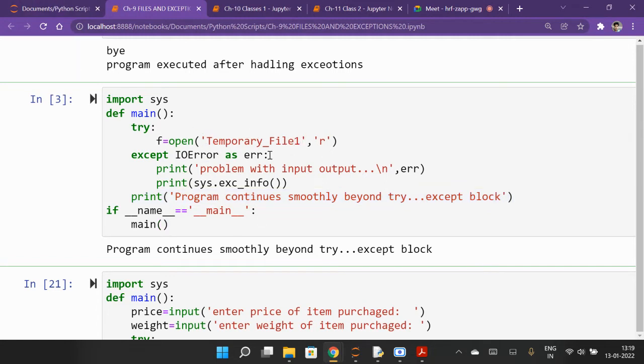So see, if I remove that or I change the name, let me make it file one. Temporary file one, I change the name. So now tell me, what do you expect the output in this case? So what will be the output?